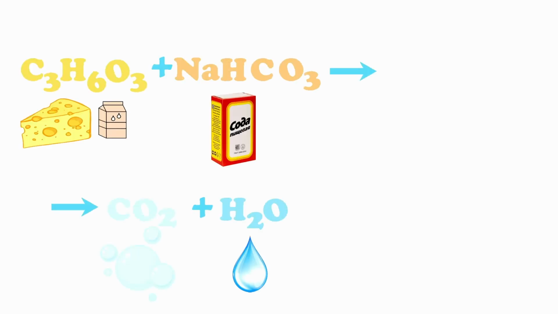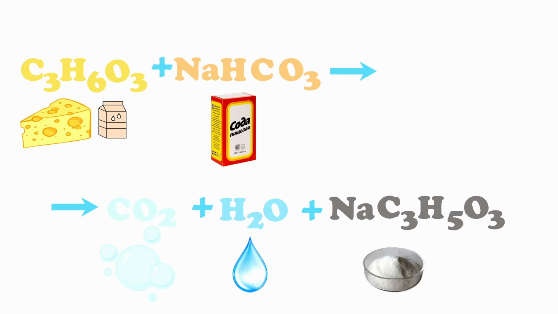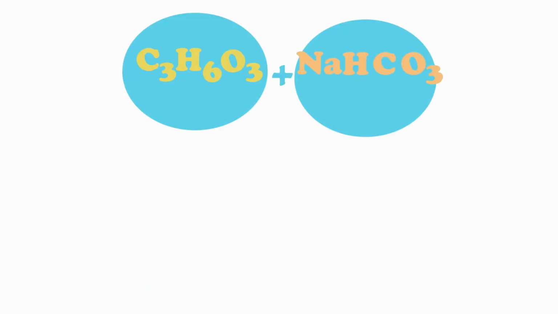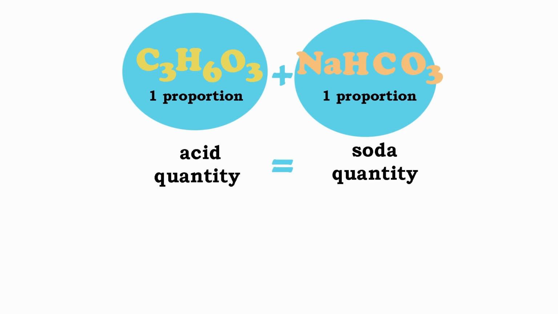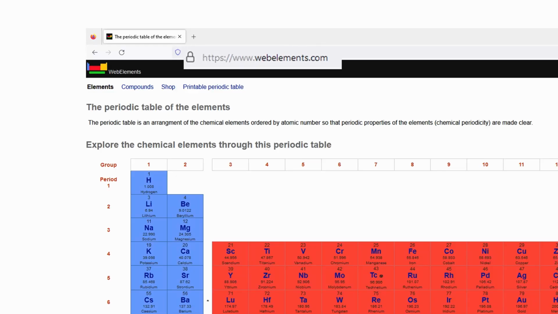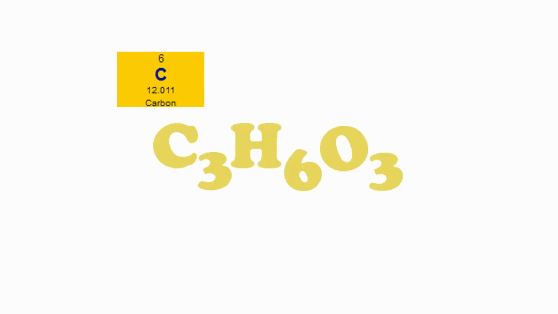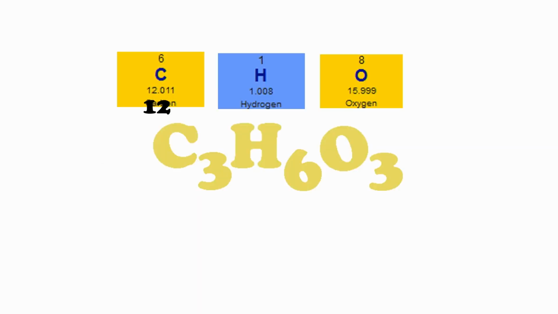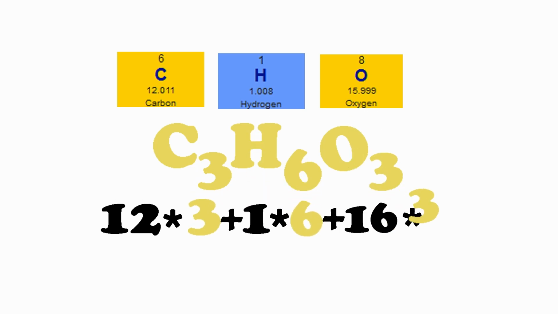Find the formula for the reaction between lactic acid and baking soda. The amount of acid in this formula is equal to the amount of soda. However, in chemical equations, we are not talking about grams, but about moles. To convert grams to moles, look at the periodic table. By using the atomic masses of the elements and the number of molecules, we can calculate the molar masses of acid and soda.